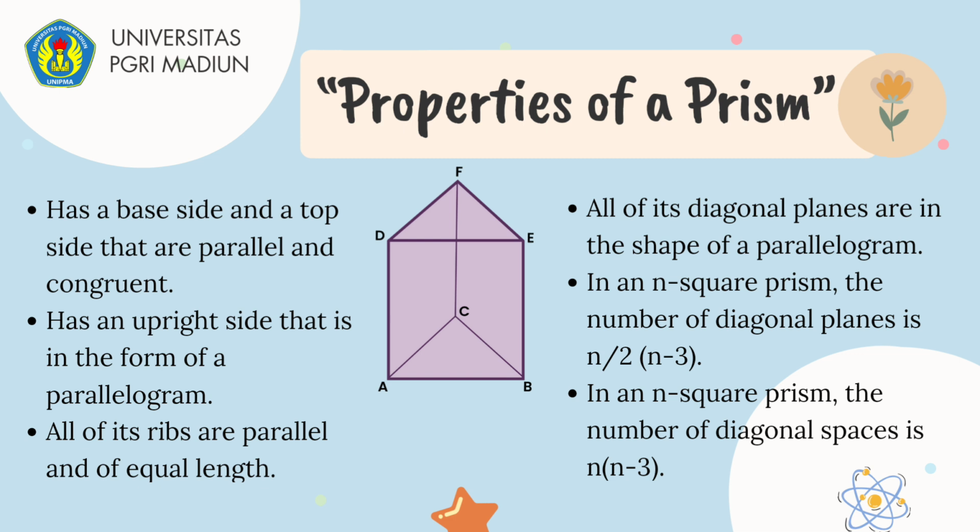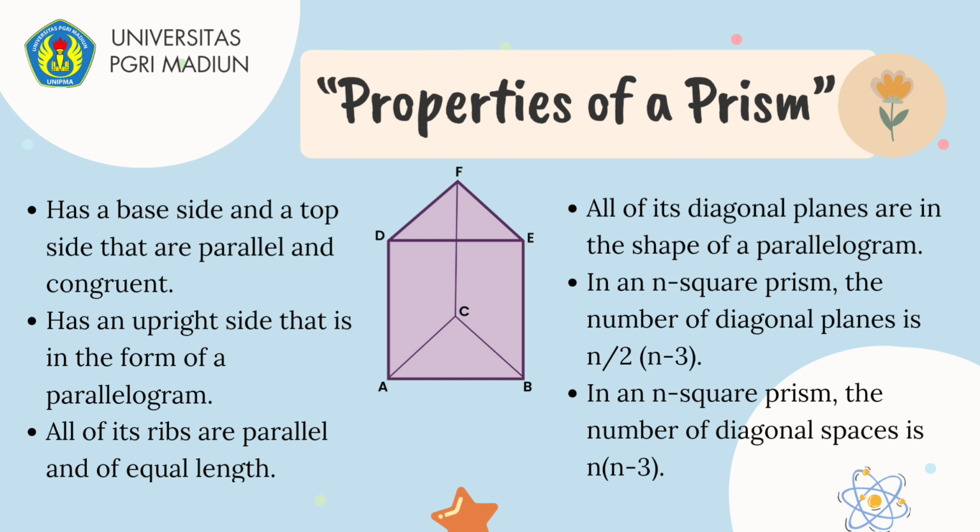Next, it has upright sides in the form of a parallelogram. Next, all the upright ribs are parallel and of equal height. Next, all of its diagonal planes are in the shape of a parallelogram.